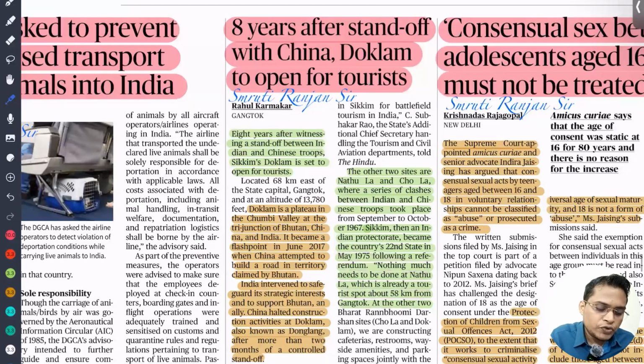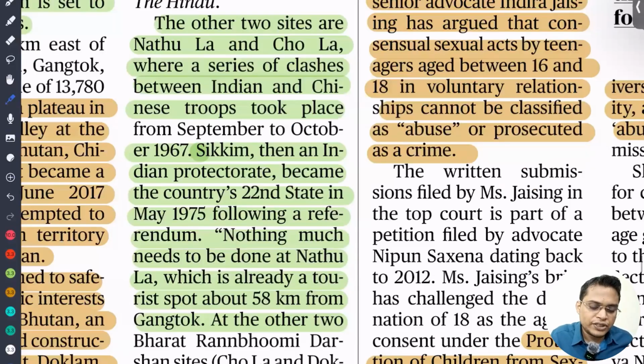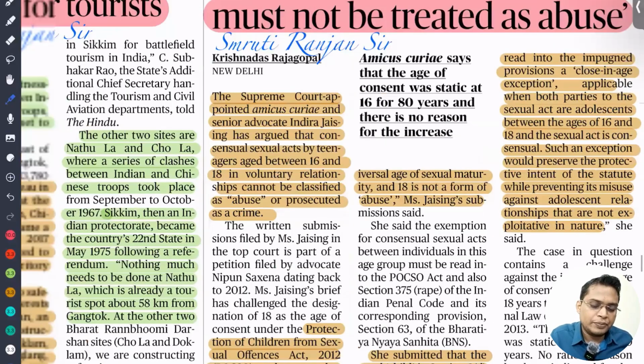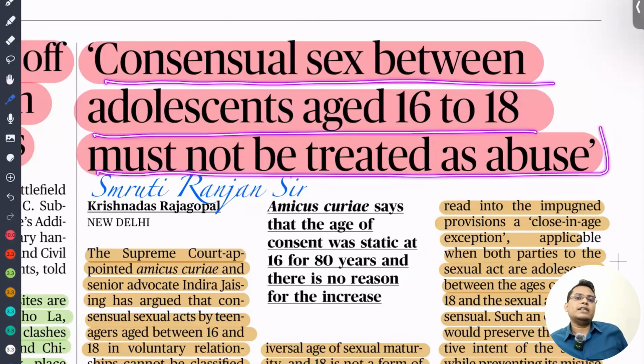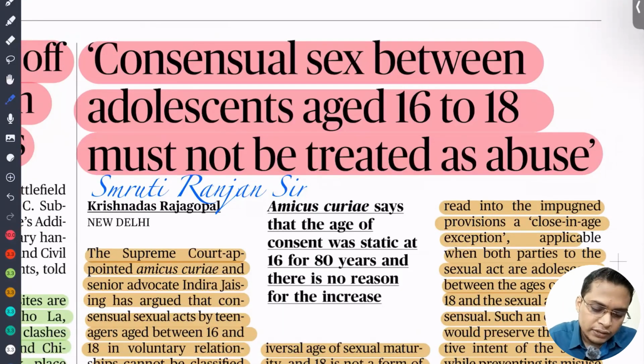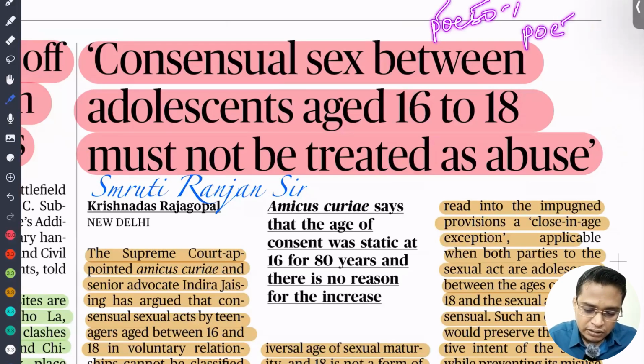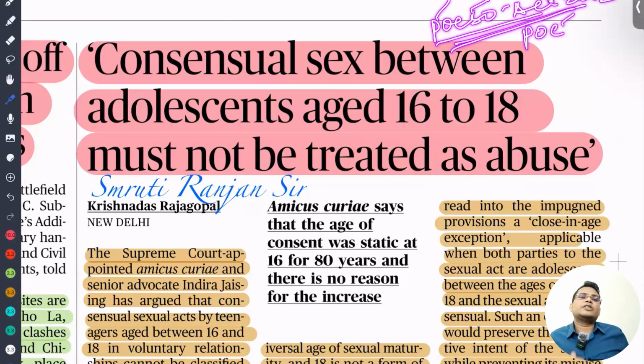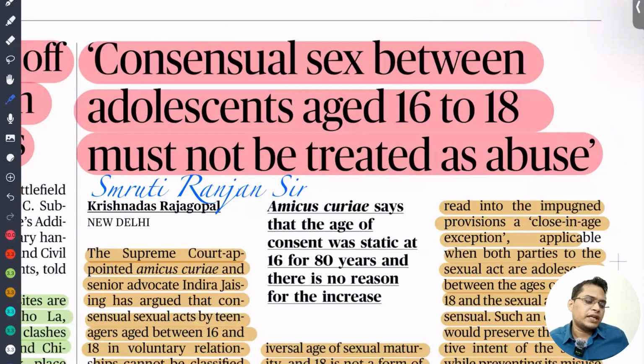So next is that consensual sex between adolescents in the age of 16 to 18 must not be treated as abuse. So what is happening currently? Look, there is an act called the POCSO Act, the Prevention of Children from Sexual Offences Act, 2012. It prevents the sexual exploitation of children. It is a gender neutral law.